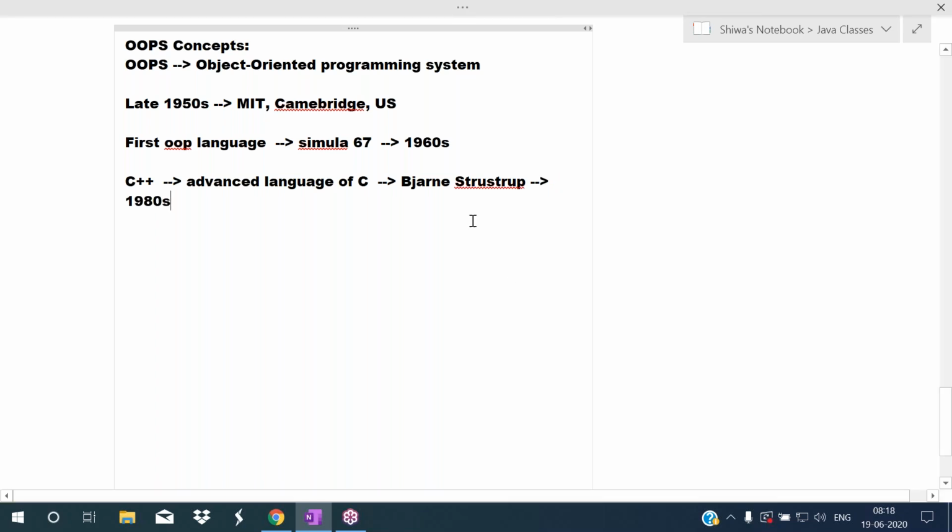When he was doing his PhD, he was using the Simula 67 language, and he was attracted to its OOPS concepts and also to the C language.